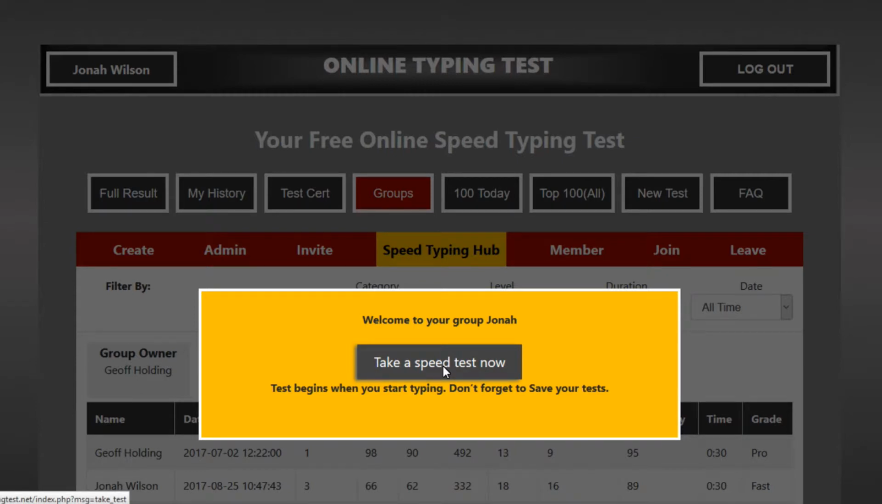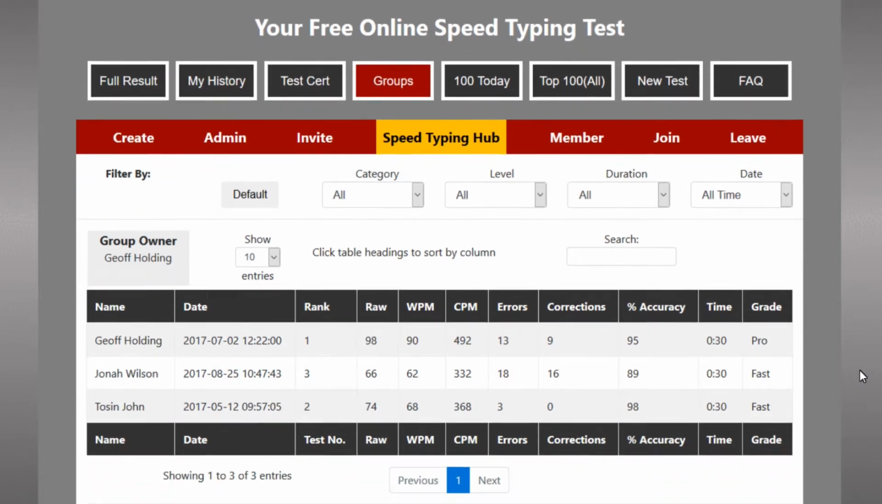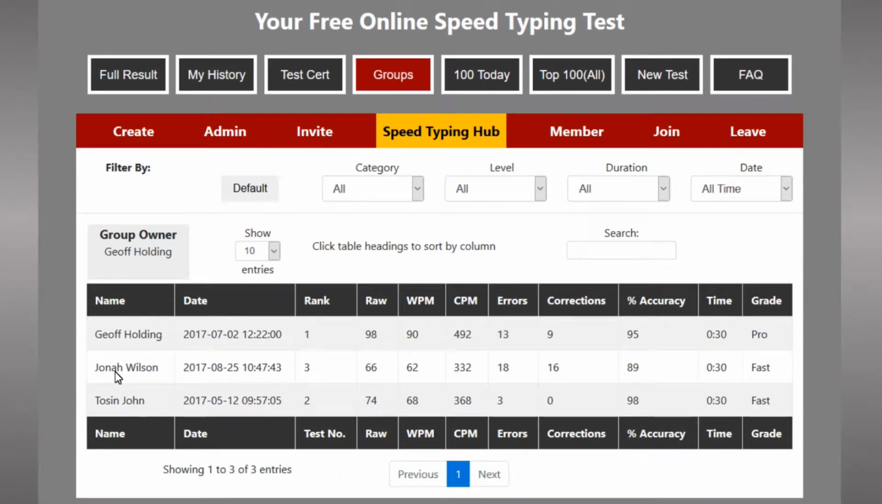Okay, let's assume that you or your group member have just taken a speed typing test. Here's what happens next. Your saved results will be displayed in the results table under the Groups menu. So please remember to save your results after you take a test. Results for everyone in your group can then be filtered and sorted using the tools below the menu bar. You can even do a quick search.